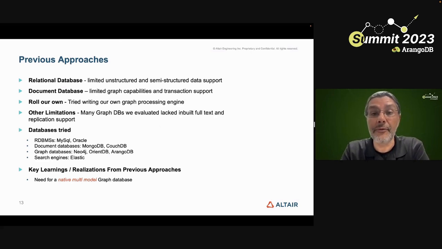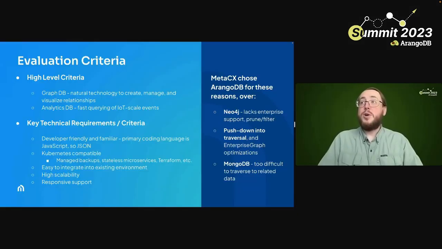Some of them did not have full text search support. Some of them did not have replication support. So here in the slide, you can see some of the various databases that we tried. MetaCX chose ArangoDB over some of the competitors, and the competitors that we looked at were Neo4j and, of course,